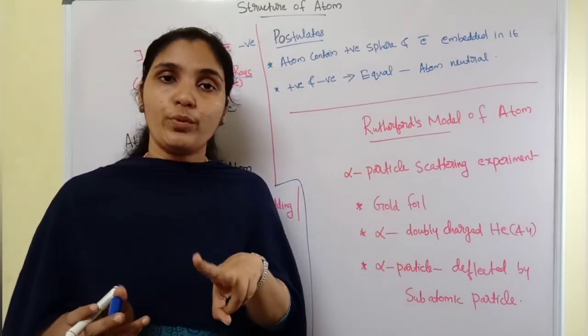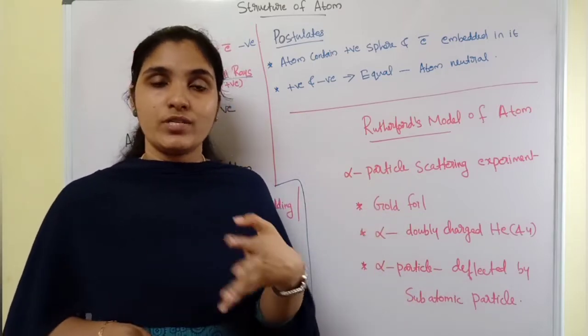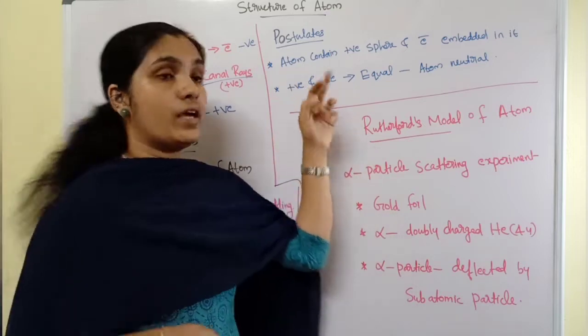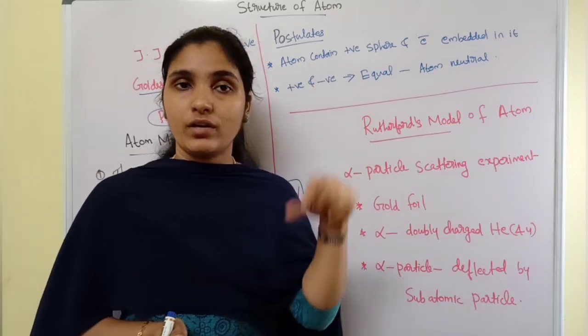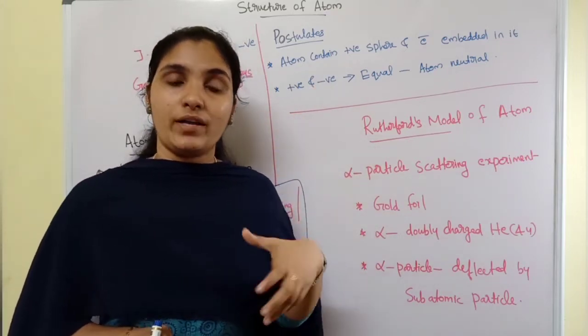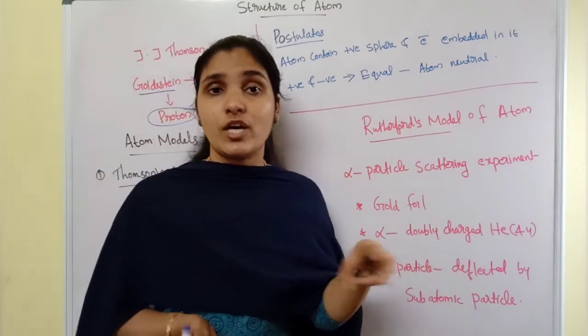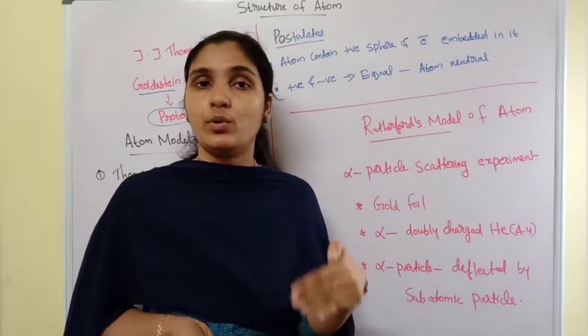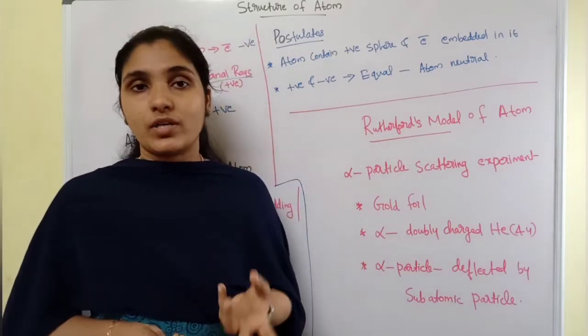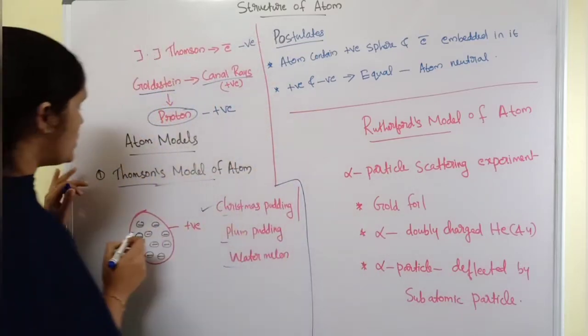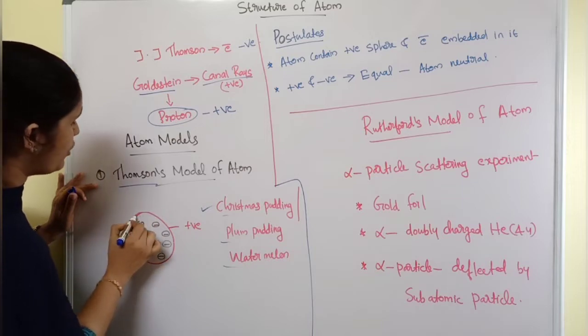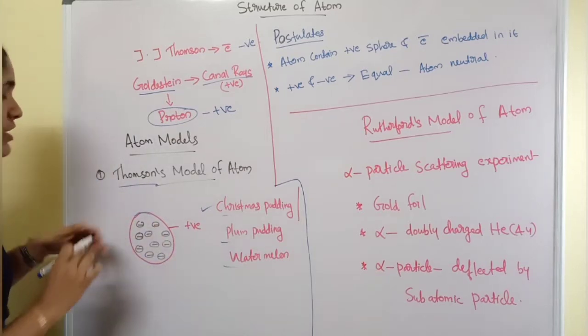So the two main postulates of Thomson's model: first, an atom contains a positively charged sphere in which negatively charged particles are embedded, and the second, positive and negative charges should be equal, then only the atom becomes electrically neutral.